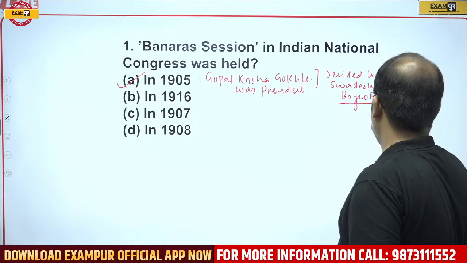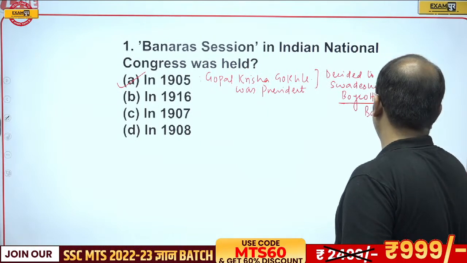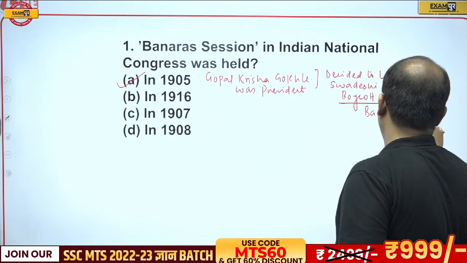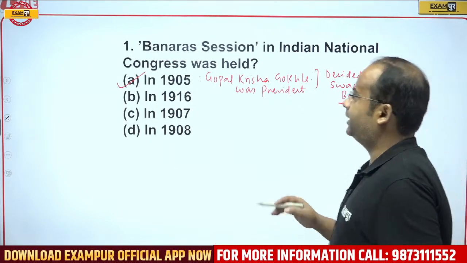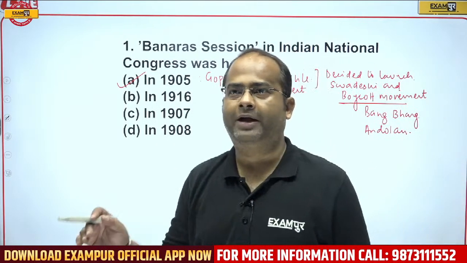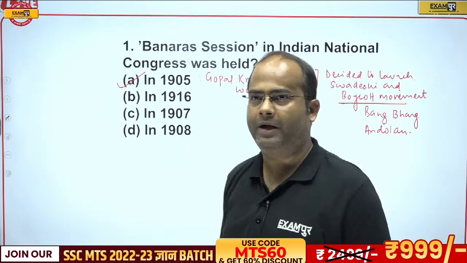So the correct answer will be 1905. That was the Banaras session of INC.